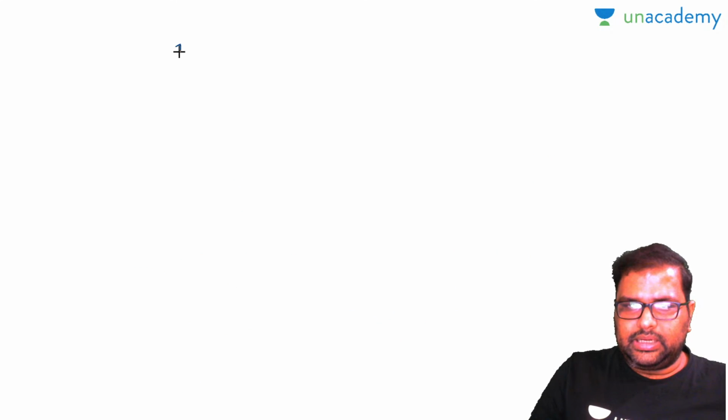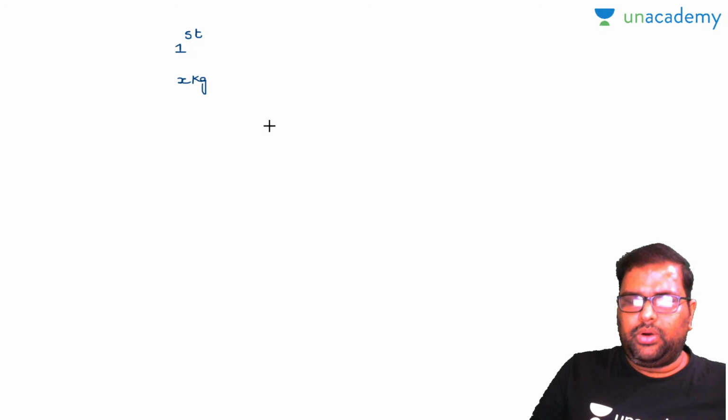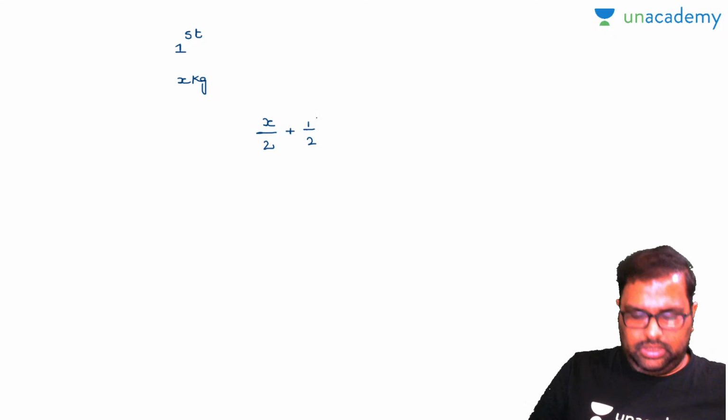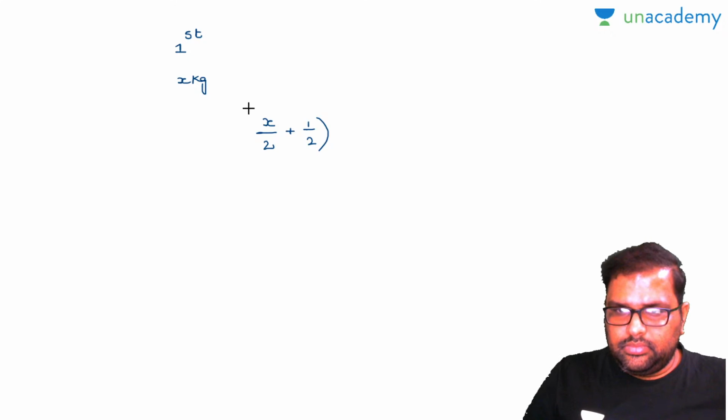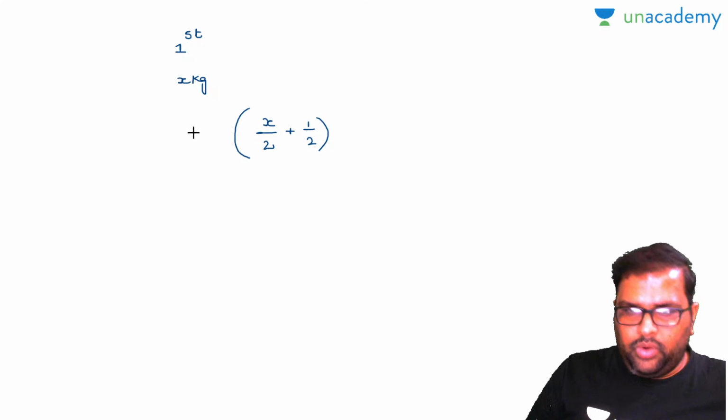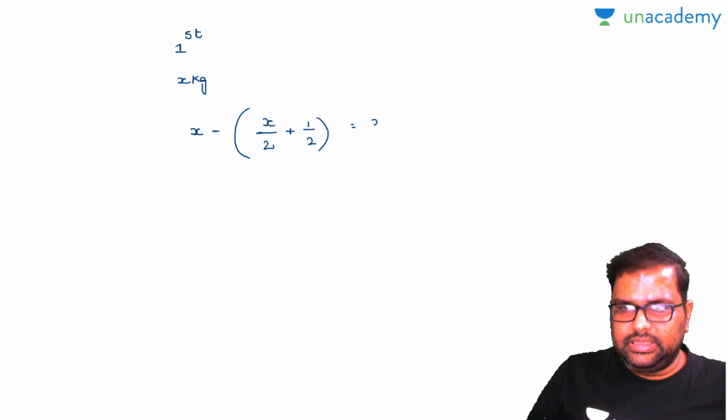Everybody knows that by the time the first customer enters the shop, there is x kgs of rice, and he bought x by 2 plus half kg of rice from the total. Yes. How can we do it? x minus that is equal to 3.